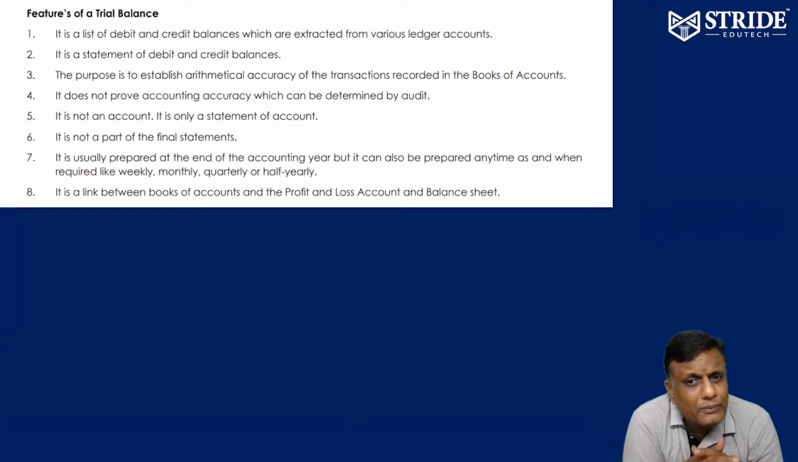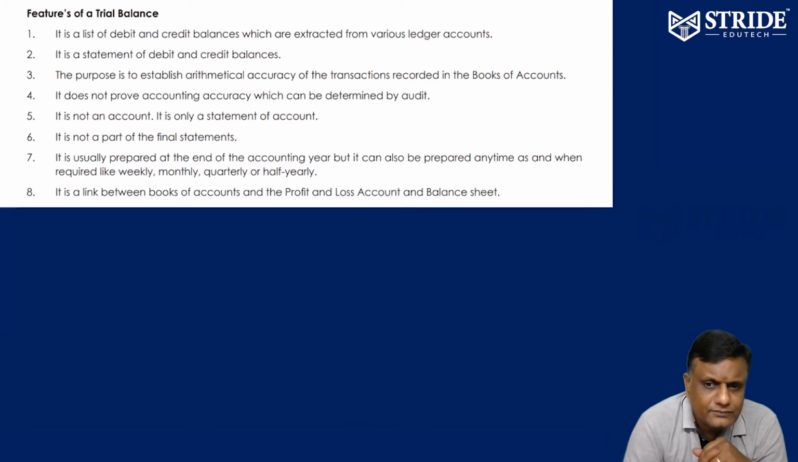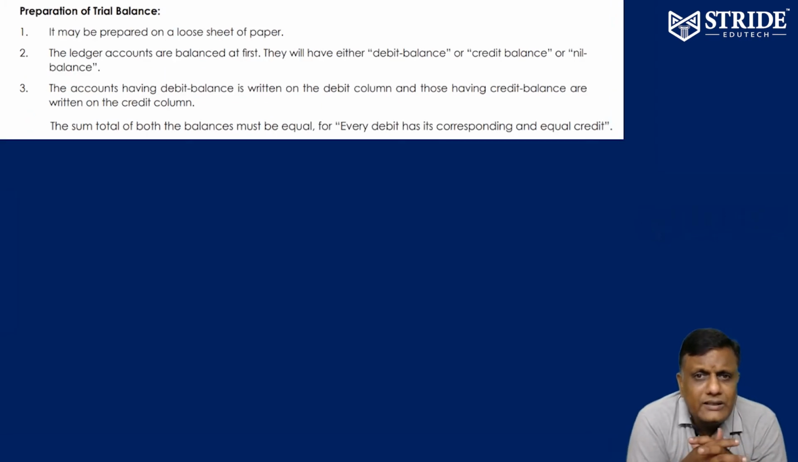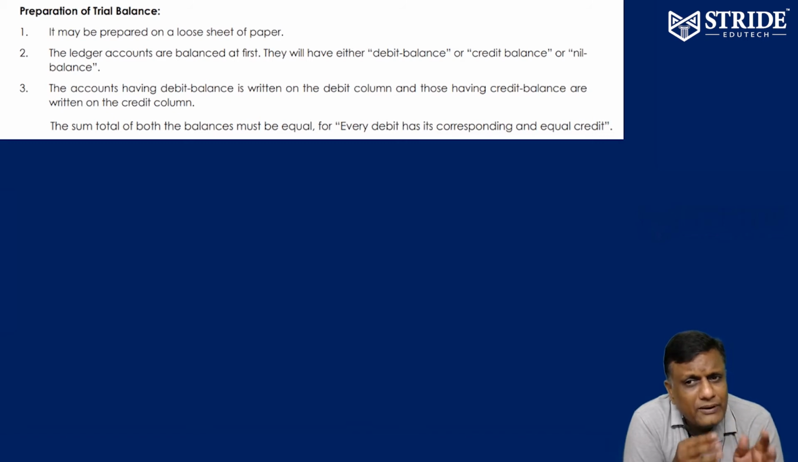Trial balance can be prepared on a weekly, monthly, quarterly or half-yearly basis. Only after preparing a trial balance can we prepare the trading account, the profit and loss account, and the balance sheet. So these are the main features of trial balance. How is the trial balance to be prepared? It may be prepared on a loose sheet of paper, where debit and credit balances are transferred. Debit balances we post in the debit column, credit balances in the credit column. It is purely on the principle that for every debit there is an equal and corresponding credit.